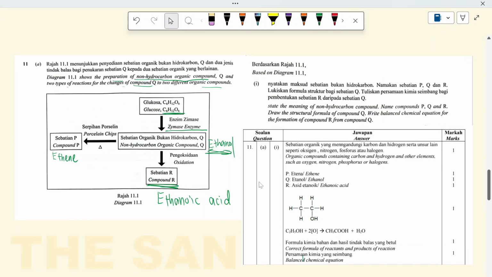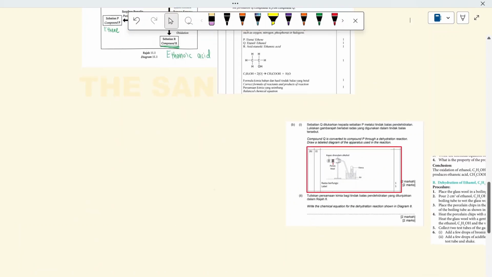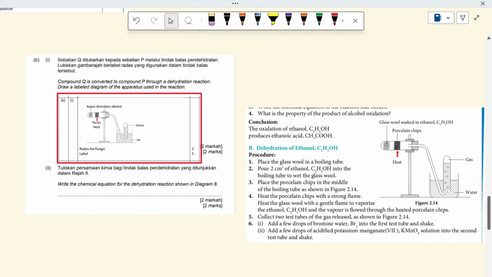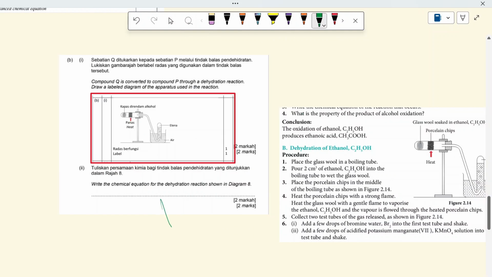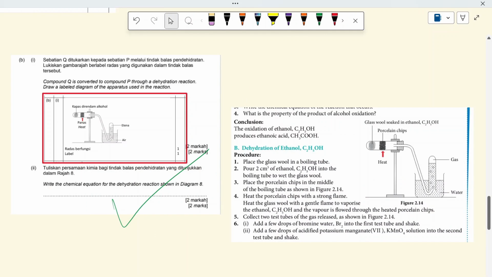Alright, so I show you the answer scheme here. Okay, so this is the meaning, and then P, Q, R, and then the structural formula, and the equation. And the thing that I want to remind you is that you have to know how to plan for the experiment like this. The dehydration, fermentation, and so on and so forth. Because it is possible to be asked. For example, this is the 2023 Kelantan trial paper. You have to draw a labelled diagram of the apparatus used in this reaction. And I already show you the answer scheme here. So you just draw exactly the same thing as your textbook and then label it.